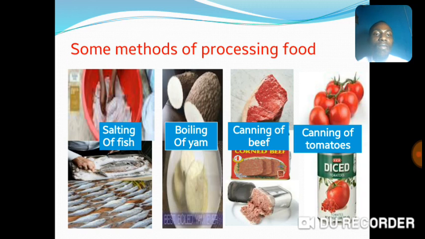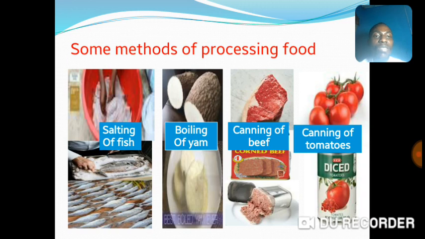Next to it is boiling. Boiling is another process or method of processing food whereby the food is boiled in water or hot water on fire. And we can look at the yam.